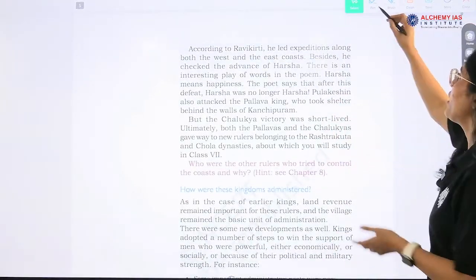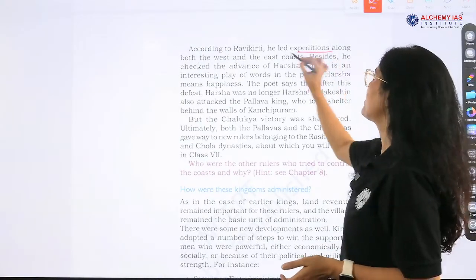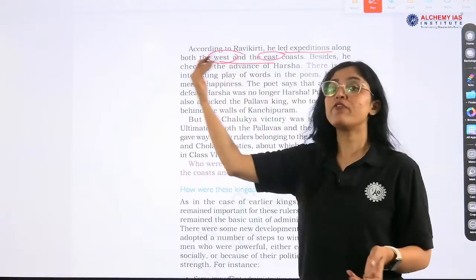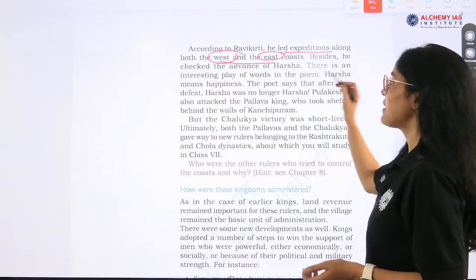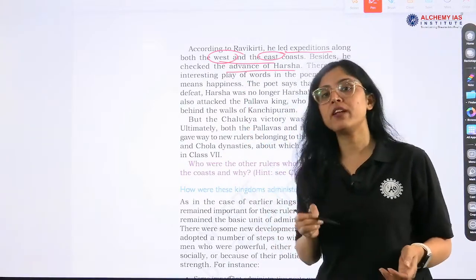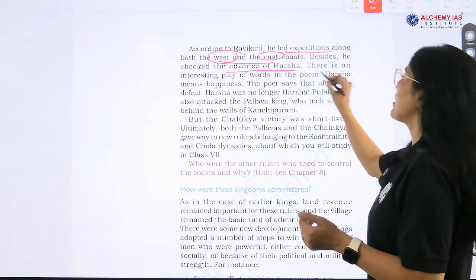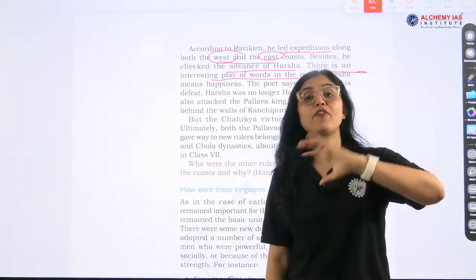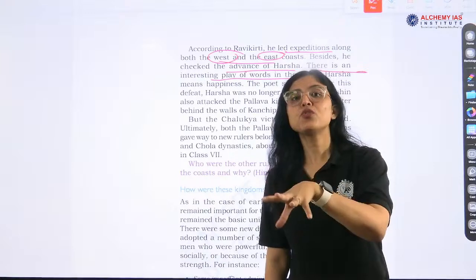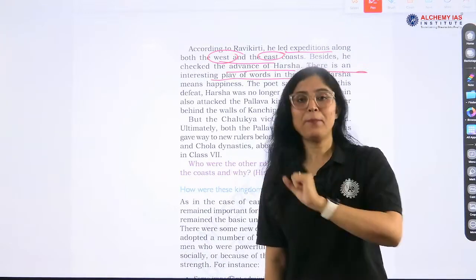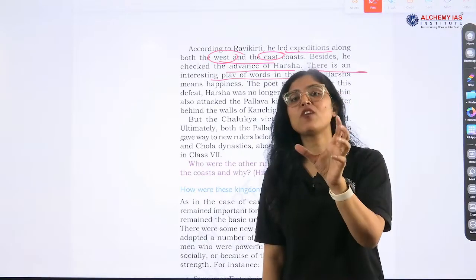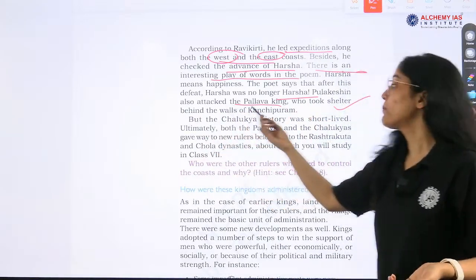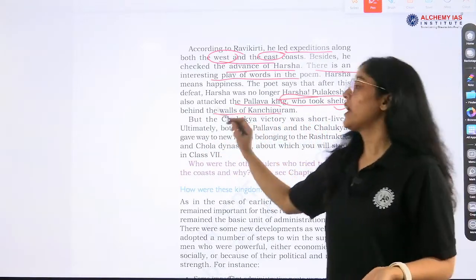Now according to Ravi Kirti, he led expeditions along both the west and the east coast. So he is going to the west and the east coast also. Besides, he checked the advance of Harsha. Who checked the advance of Harsha? Pulakeshin II, right? There is an interesting play on words also: Ravi Kirti mentions that after getting defeated by Pulakeshin II, Harsha was no more happy. The meaning of the word Harsha is happy, so no longer Harsha. Pulakeshin also attacked the Pallava king, who took shelter behind the walls of Kanchipuram.